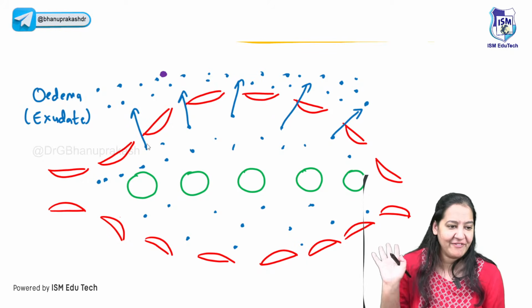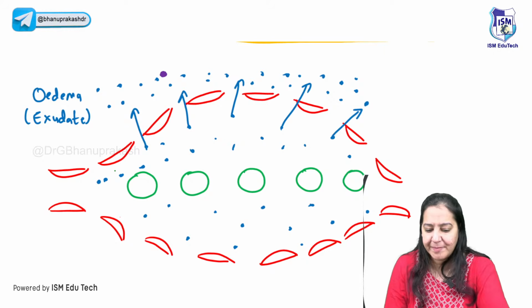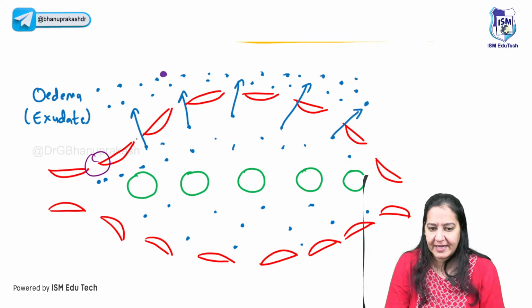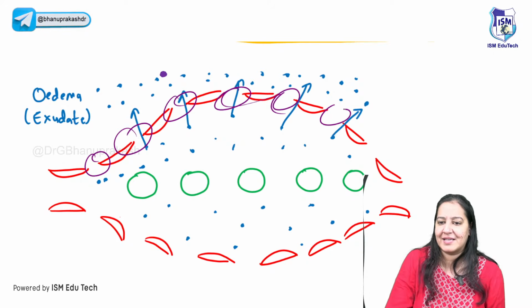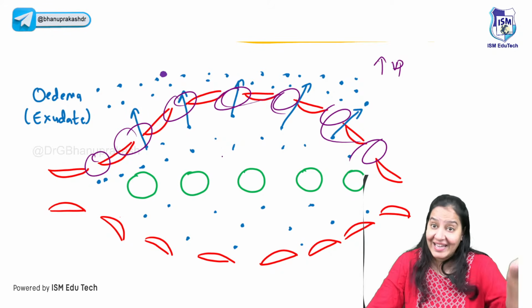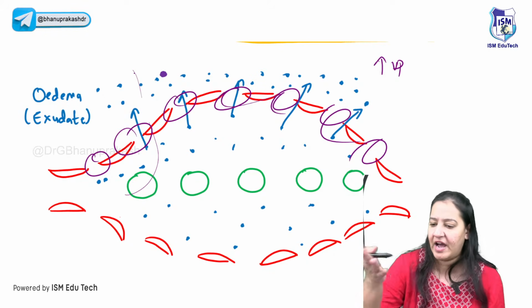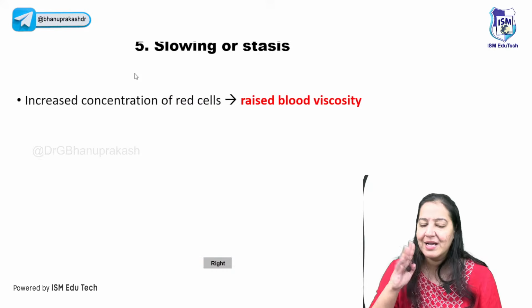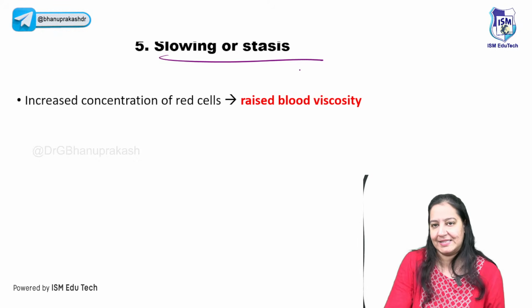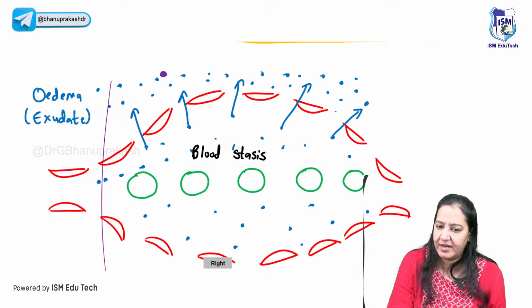Can you see I have created gaps? Can you appreciate the gaps? So yes, this is a gap, this is a gap, this is a gap. That is, I have increased vascular permeability, and later on this WBC will come out. Currently WBC is not coming out. Later on I will take it out. So this is creating gaps. And the last one is stasis. The blood will show stasis.